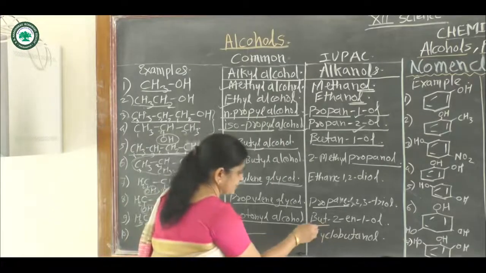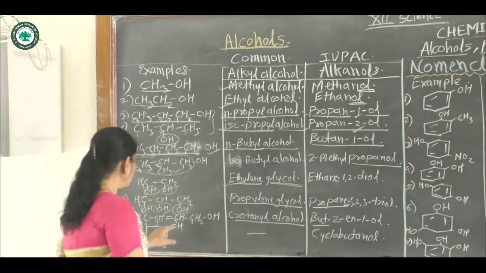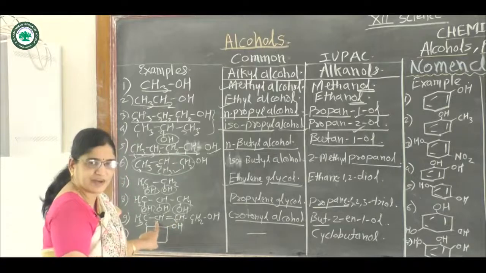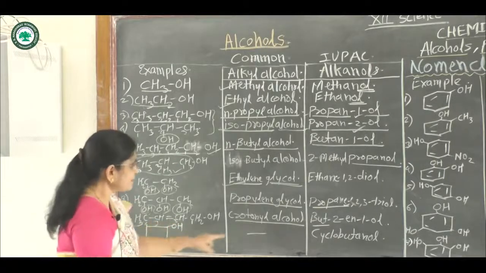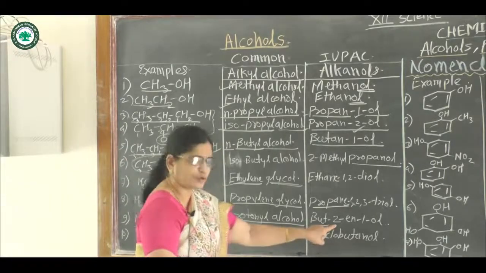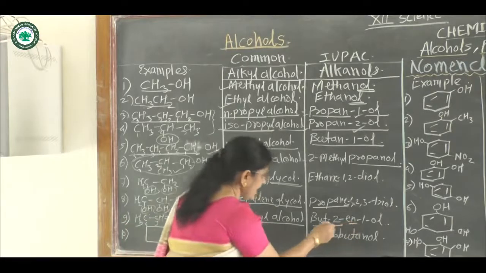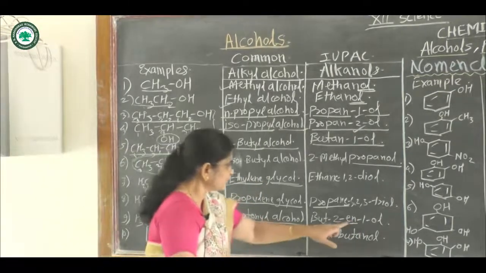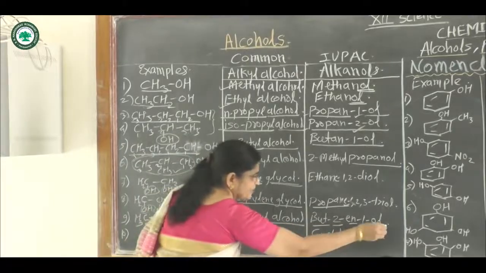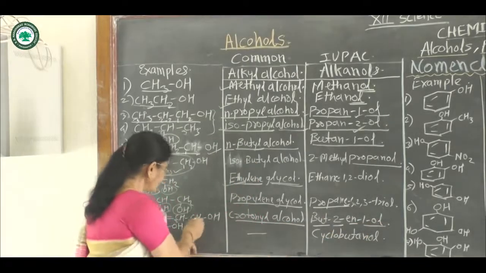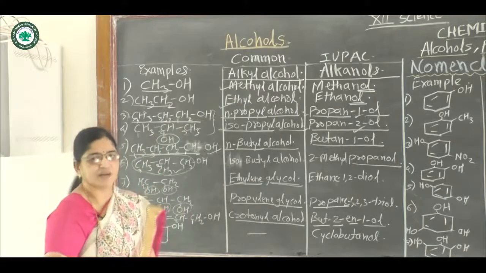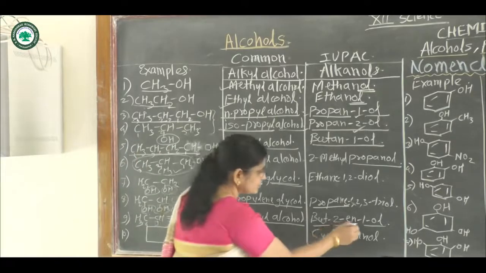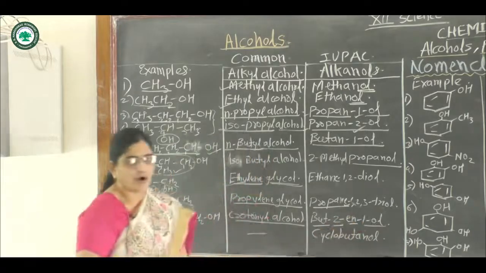write here but. Then 2 means there is a carbon-carbon double bond at the 2nd and 3rd carbon atoms. Hence the lowest number is 2, hence write here 2. Then 'en' is for the carbon-carbon double bond of an alkene. But-2-en, and 1-ol, this is for the hydroxy group attached to the first carbon atom. Hence the name of this compound becomes but-2-en-1-ol.